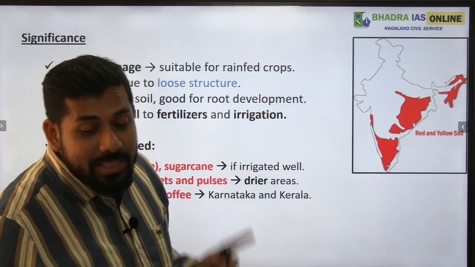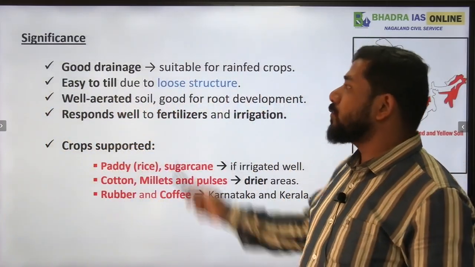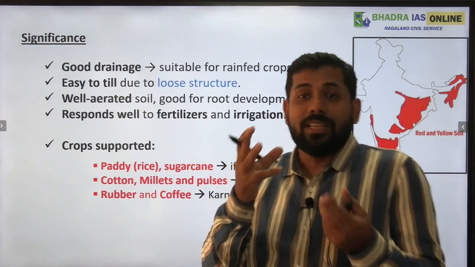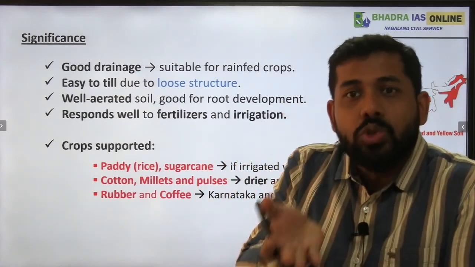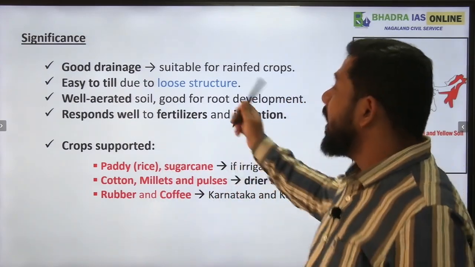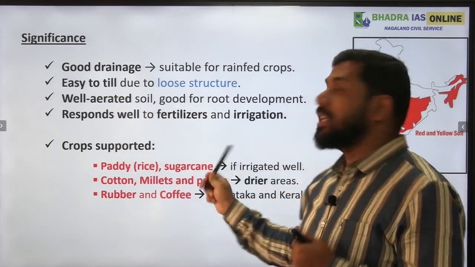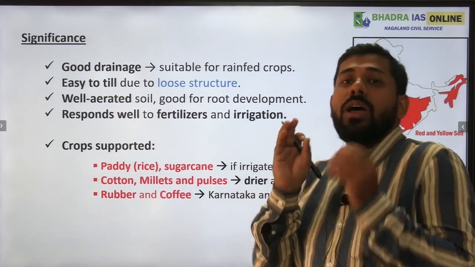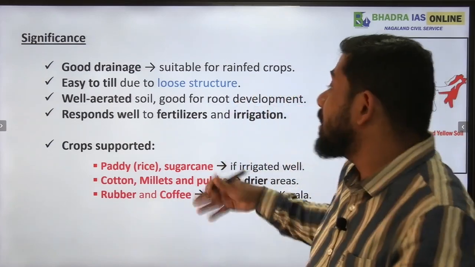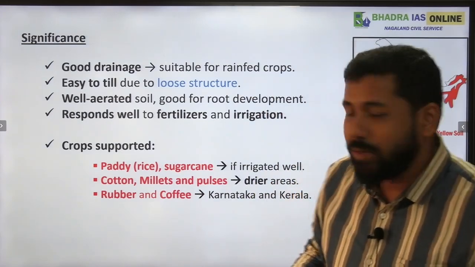Now, what is the significance of red soil? There is plenty of significance. For example, it provides very good drainage, and since the structure of these soils is quite loose, it is very easy to till the soil for agricultural purposes. It is well aerated because of the sandiness in it. It responds well to fertilizers and irrigation as well. If you apply fertilizer and irrigation, then this soil is very productive.